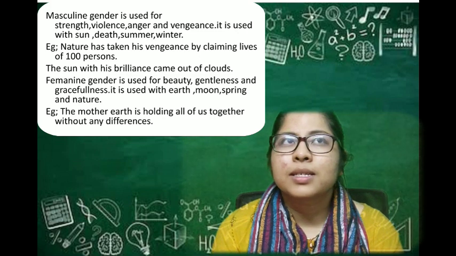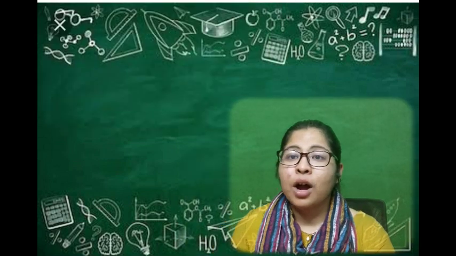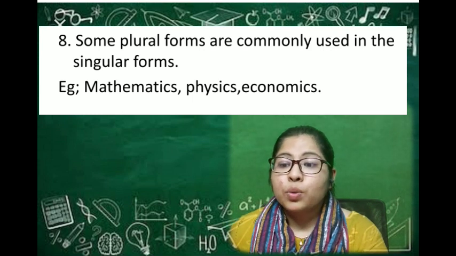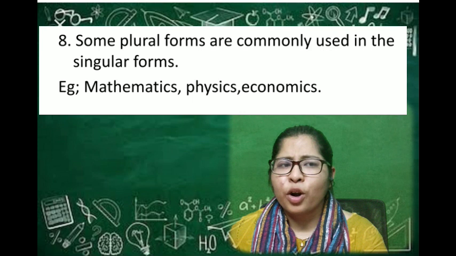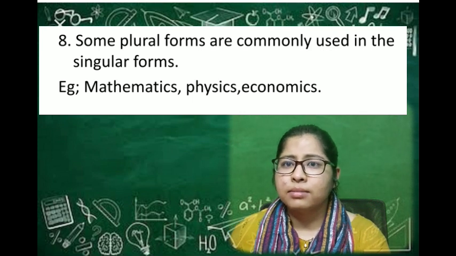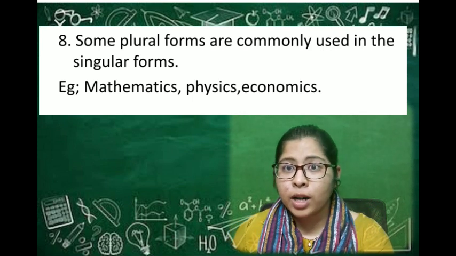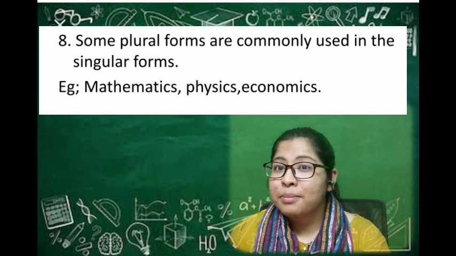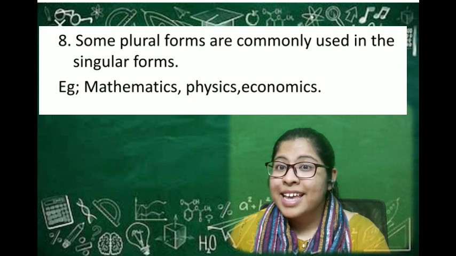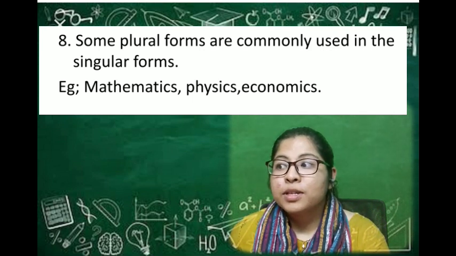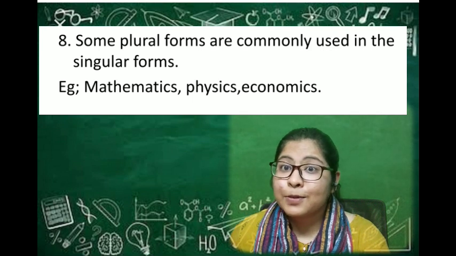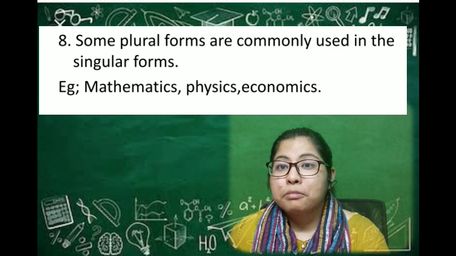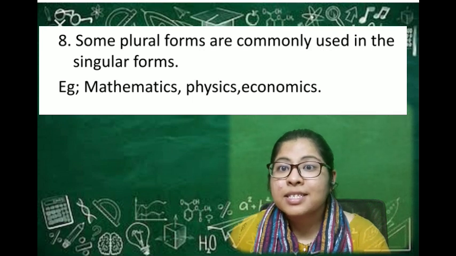And apart from this, one rule which I missed is that a few plural nouns used in your sentences may not give a meaning of plural, but are singular only, though they sound plural. Some examples are the names of subjects like mathematics and physics.